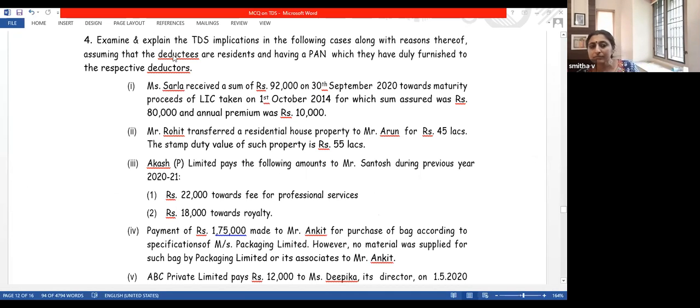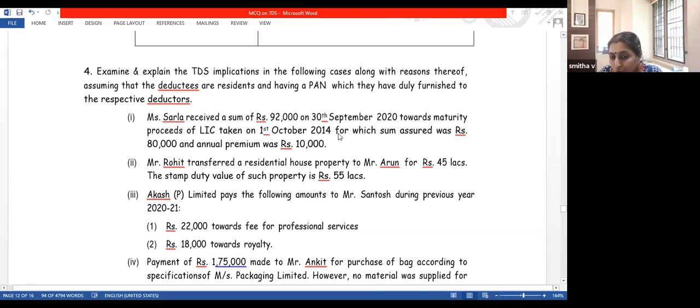Examine and explain TDS implications in the following cases with reasons thereof, assuming that the deductees are residents and having a PAN which they have duly furnished. Sarala received a sum of 92,000 on 30th September towards maturity proceeds of LIC. So there is an LIC policy which is matured, and Sarala is receiving now 92,000 from the life insurance company.